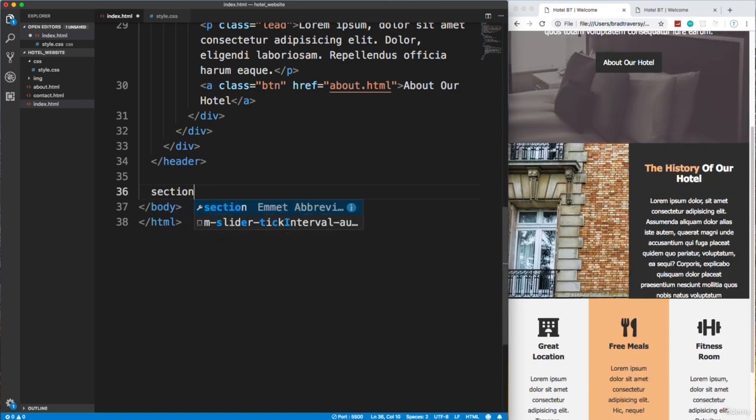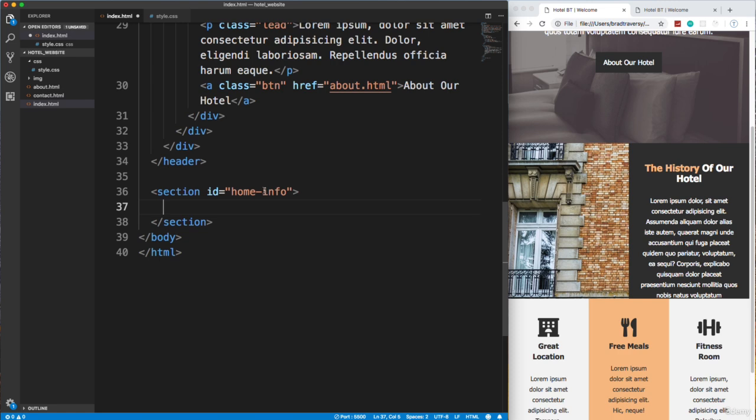So let's do section, and I usually give the sections an ID that describes them. So I'm going to call this home-info. Alright, and as far as naming conventions, if I have more than one word inside of an ID or a class, I usually use a dash or a hyphen. Some people will use underscores, or some people will even use none. It's all up to you. Like I said, I like to use dashes.